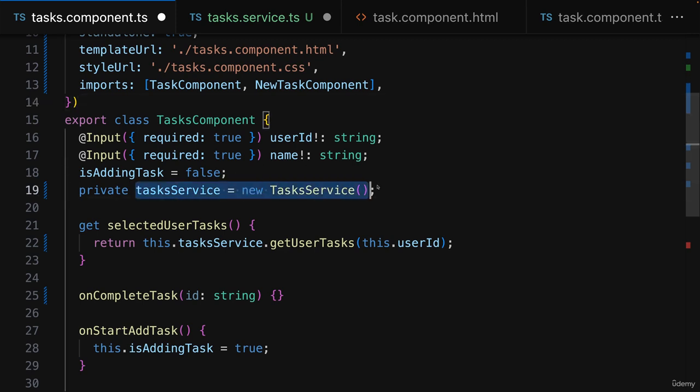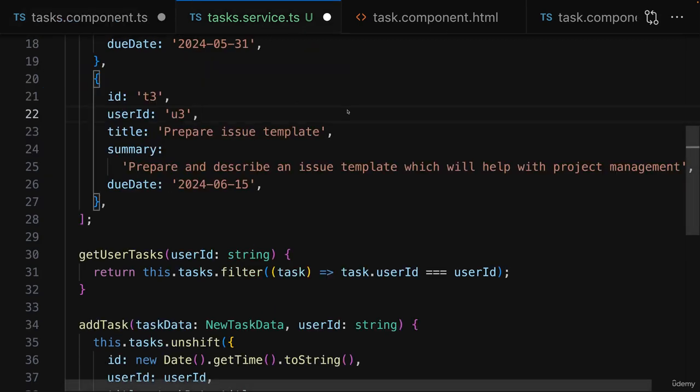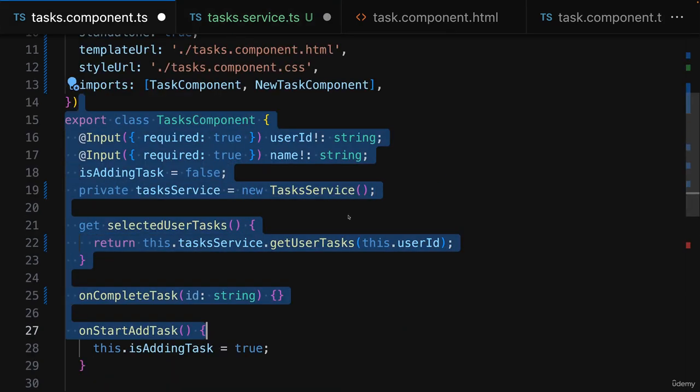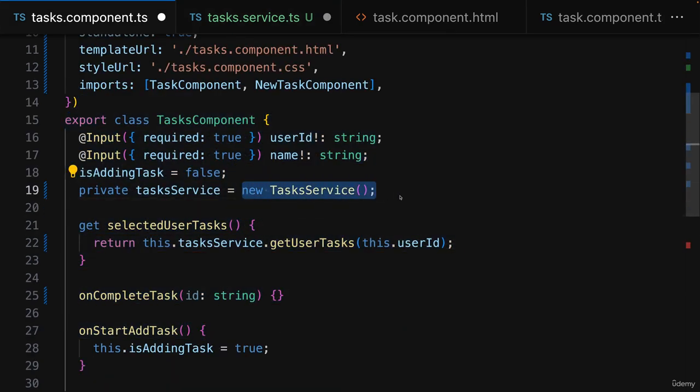We would not be sharing that one object that we create here. And the implication is that if we change the data that's managed by that service in another component, those changes wouldn't be reflected here, because we would be operating on different instances of that tasks service.